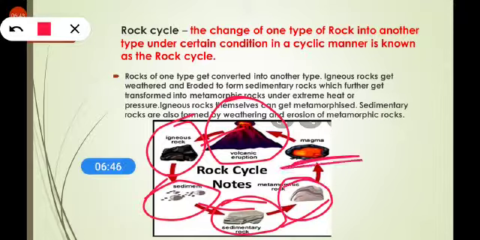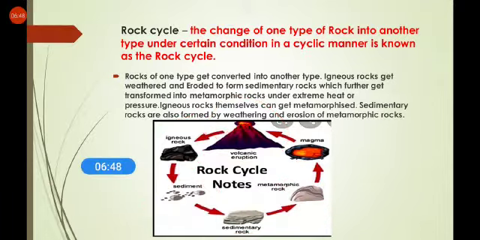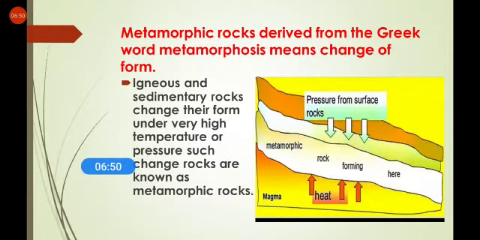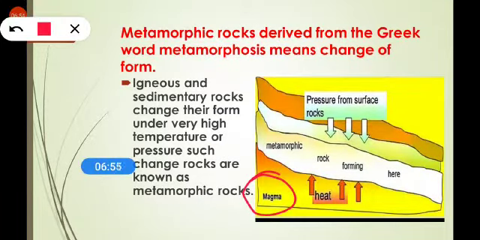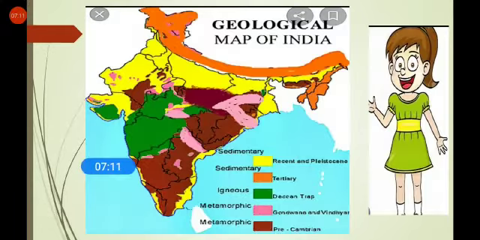Now the question arises, how is magma formed? See this diagram again. As you know, magma is very hot. Clear? Magma is very hot. It attracts metamorphic rocks and the upper crust. When it attracts them, it turns everything into magma. So this is how this cycle is created, and it will continue.